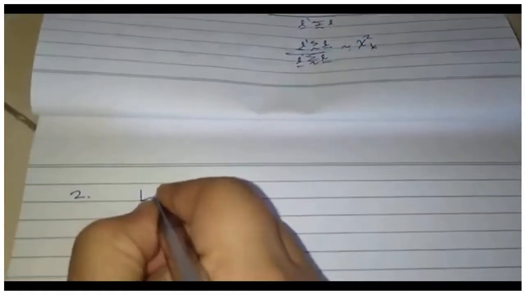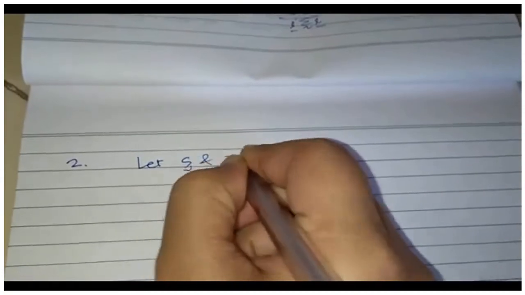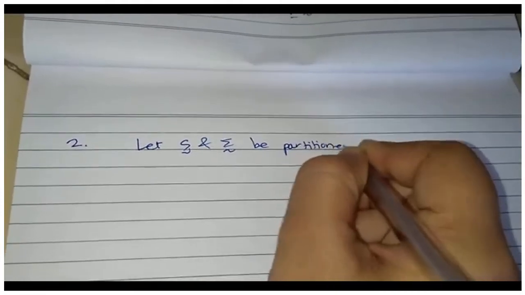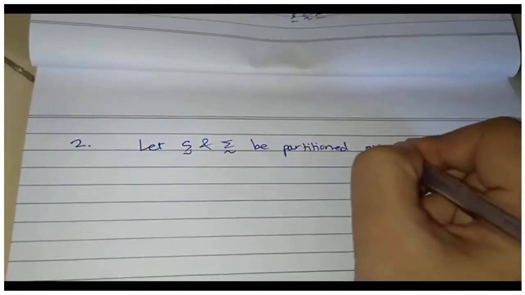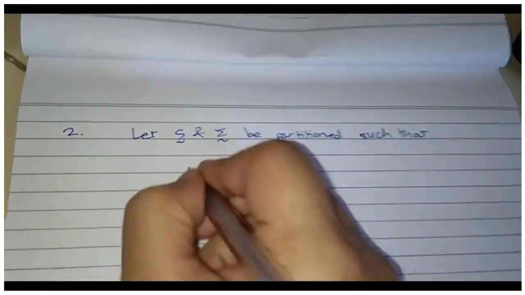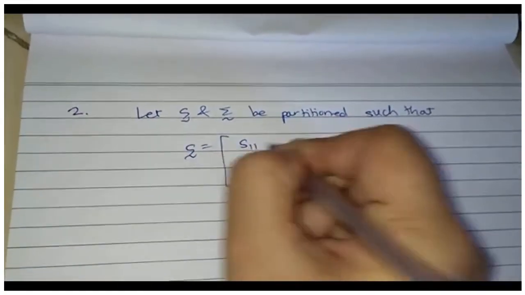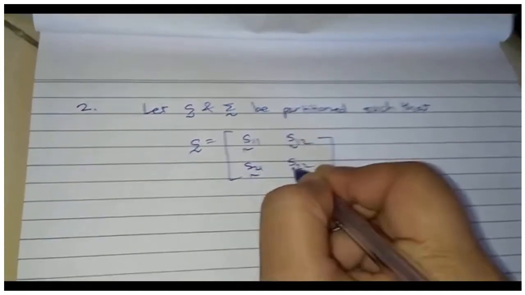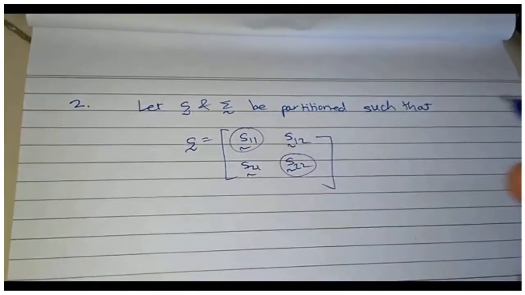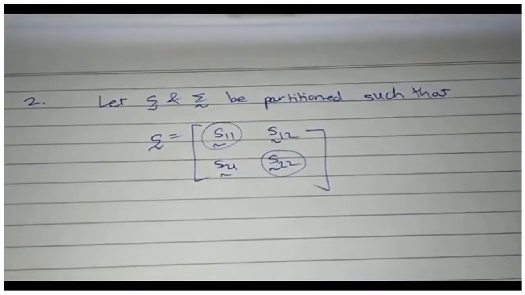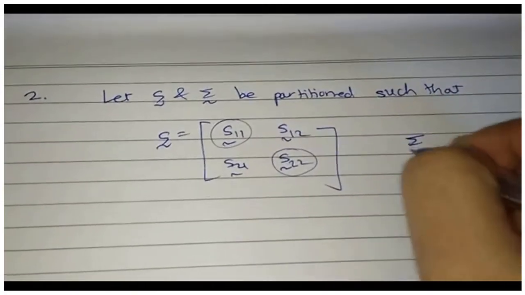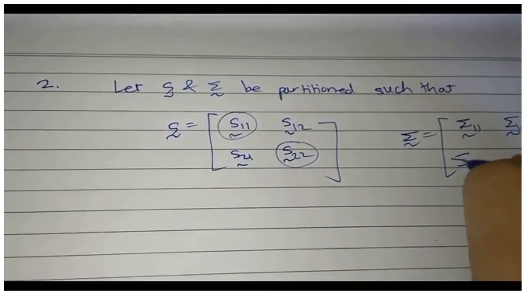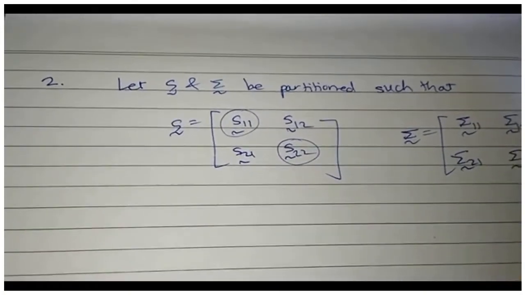Now let S and sigma be partitioned such that S can be written as S11, S12, S21, S22, where these are like the CSSP parts, and sigma can be written as sigma 11, sigma 12, sigma 21, sigma 22.